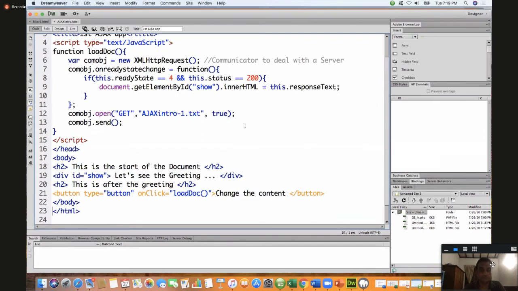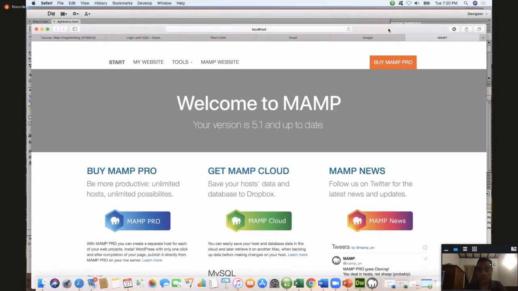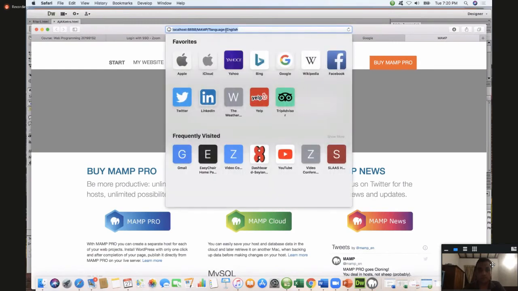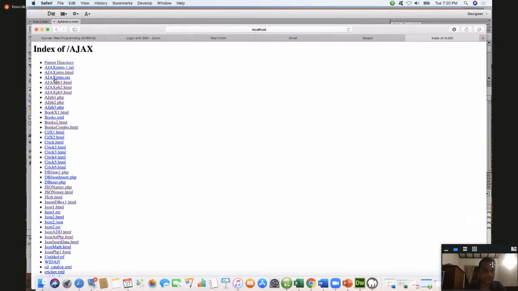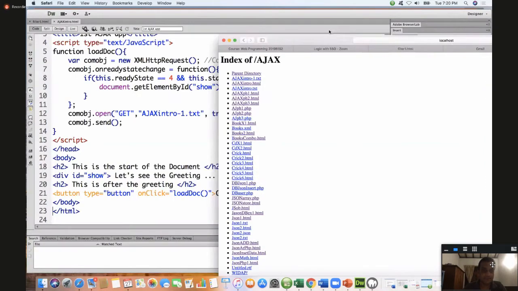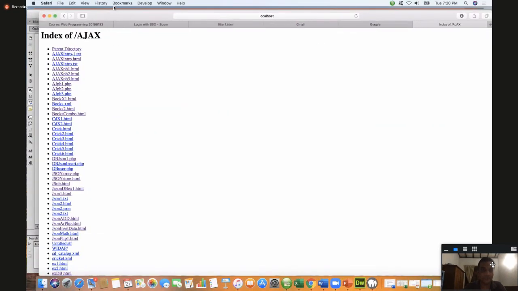Right. Let's see how it works. I'll go to localhost 888 and Ajax. Here I have that text file. I have given the same name there, ajaxintro.txt. That is the file I want to open and get the data from. Here I have the XML.